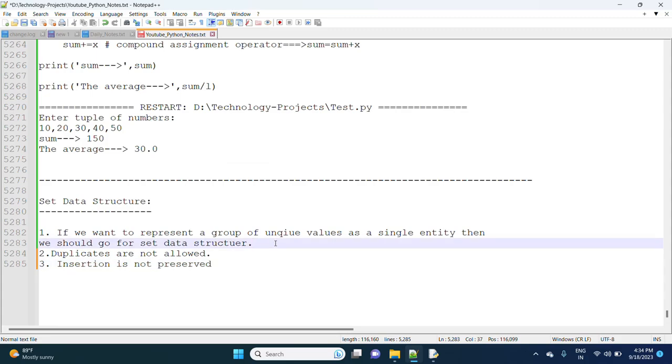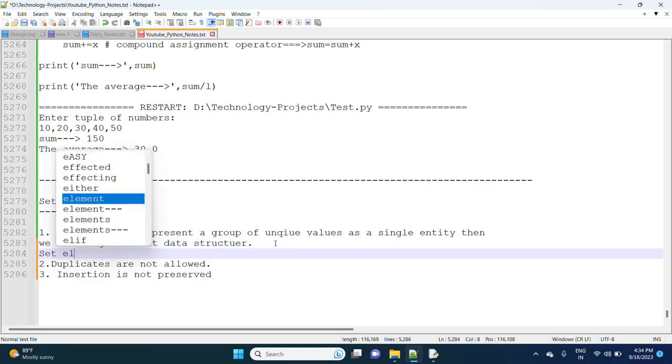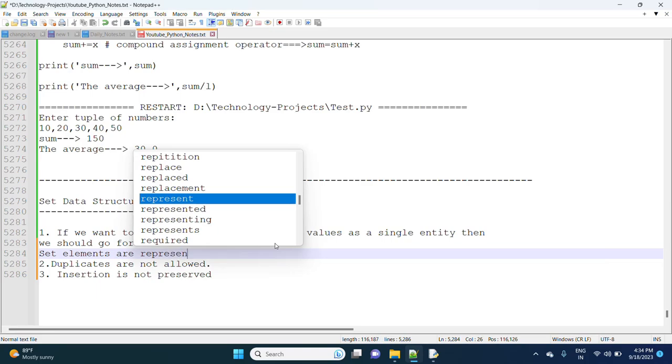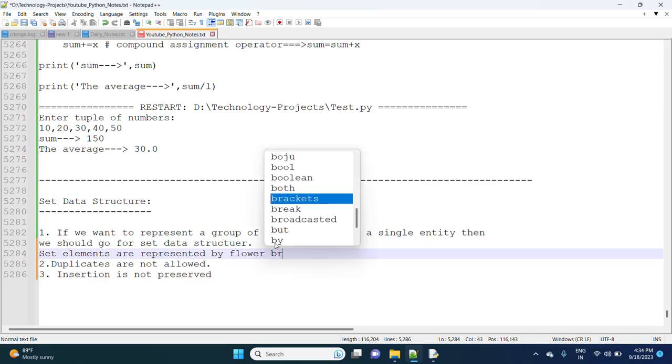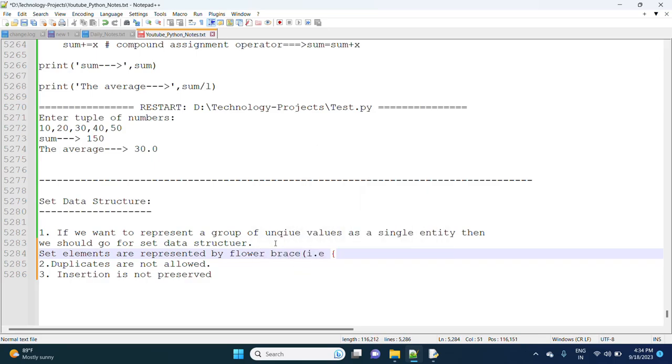Let me read one point here. Set elements are represented by curly braces, that is nothing but flower braces.